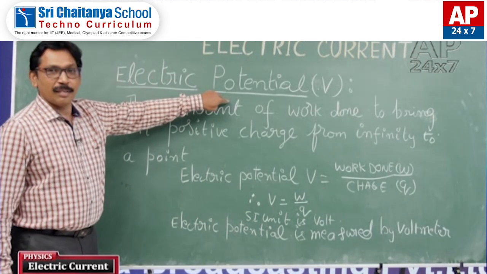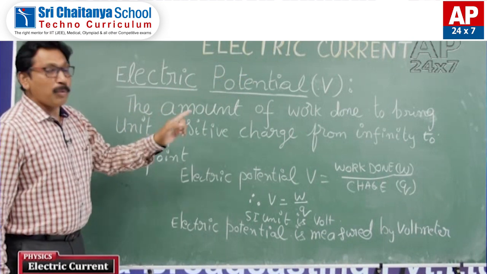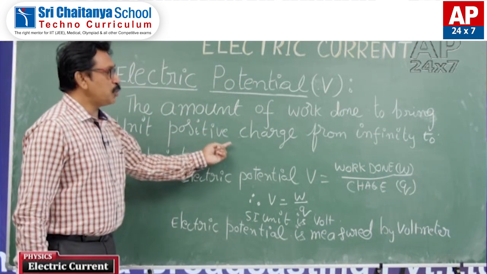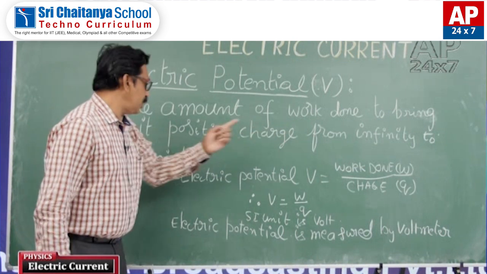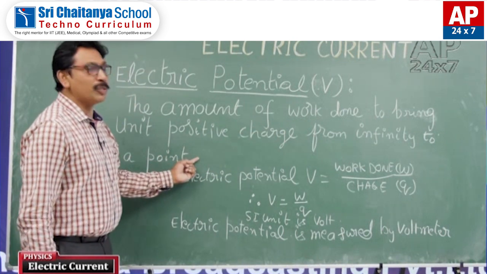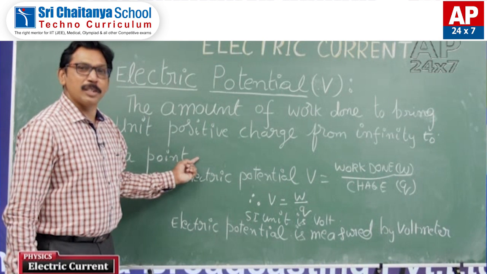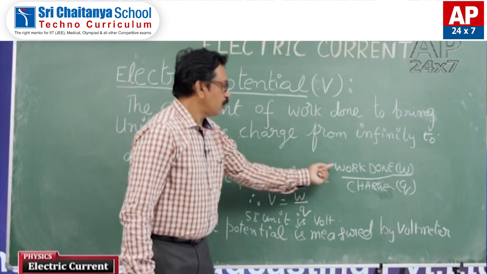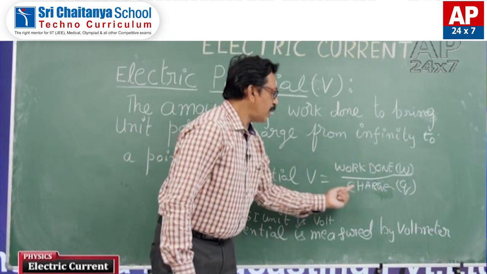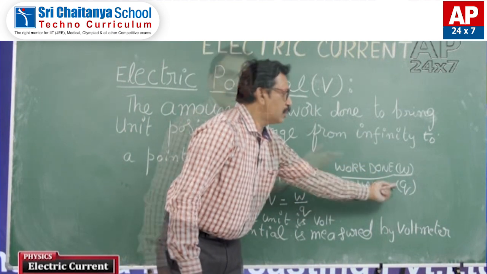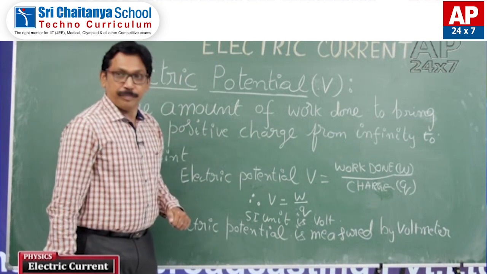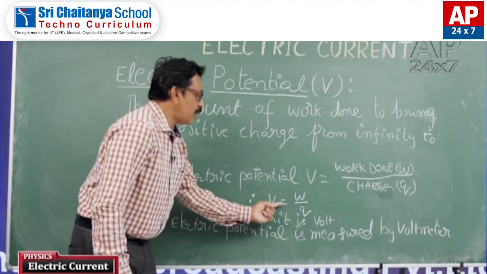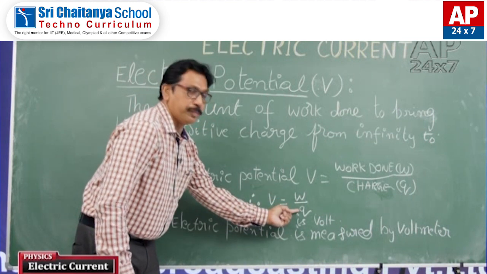Electric potential V: the amount of work done to bring unit positive charge from infinity to a point is called electric potential. Electric potential V is equal to work done divided by charge. The formula is V is equal to W by Q.